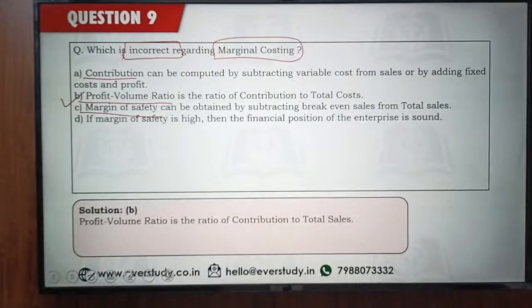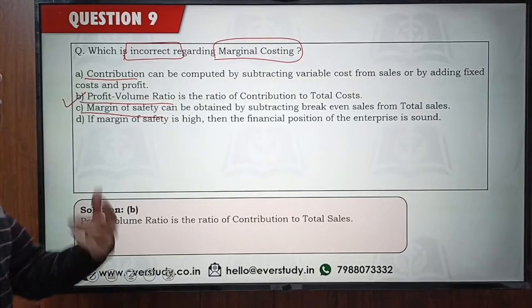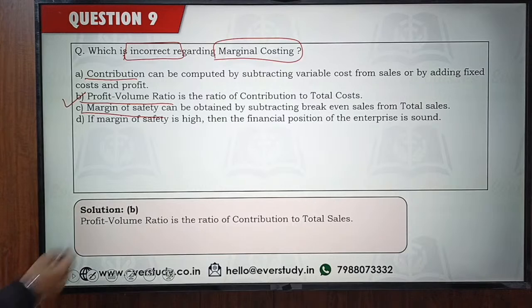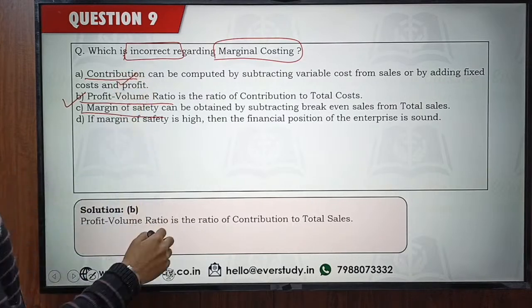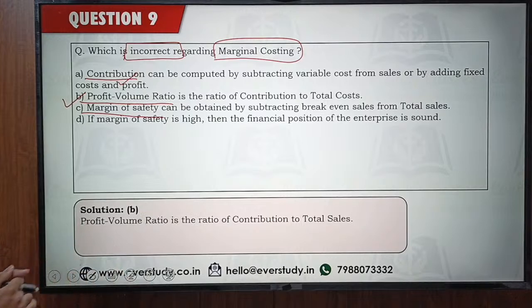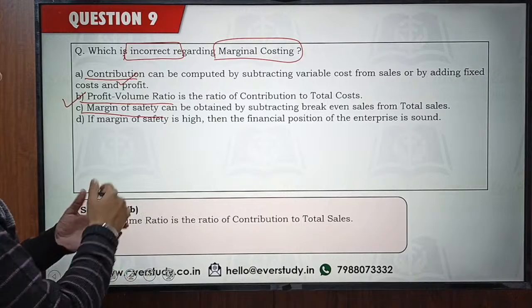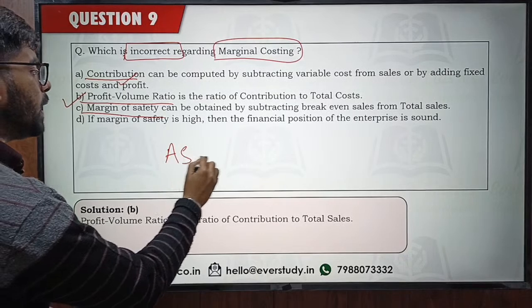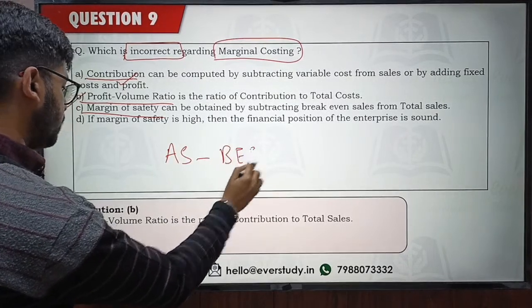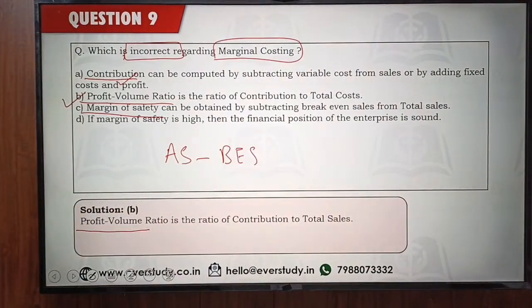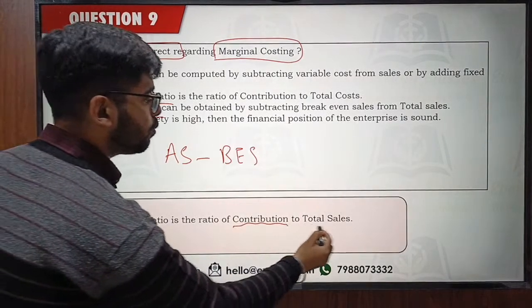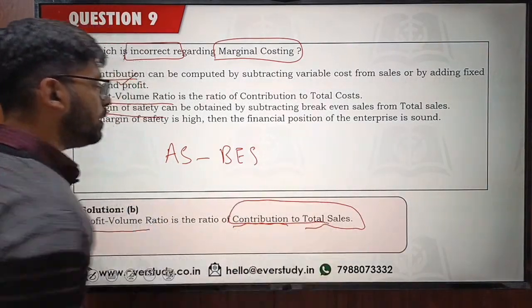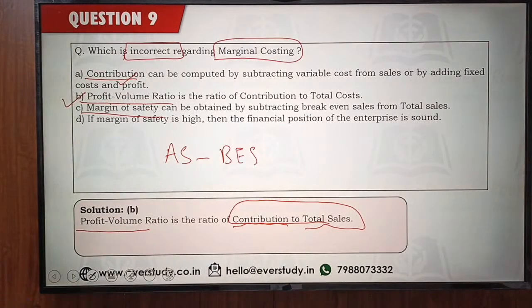Now, what is the formula of PV ratio? Contribution is your sales minus your variable cost. And margin of safety is your actual sales minus break-even sales. Okay. And profit volume ratio is how much? It is your contribution to total sales. This is your profit volume ratio. Okay, this is your PV ratio. Yeah, Ashok, Shambhavi, all of you are right.